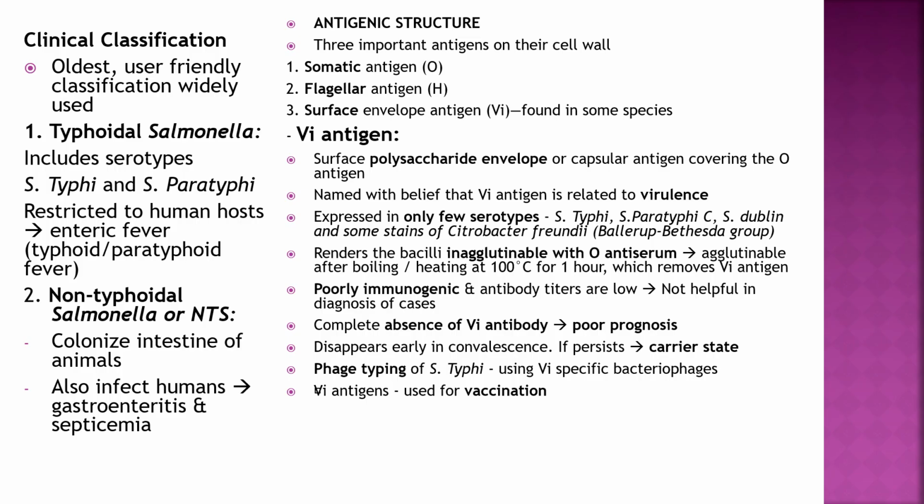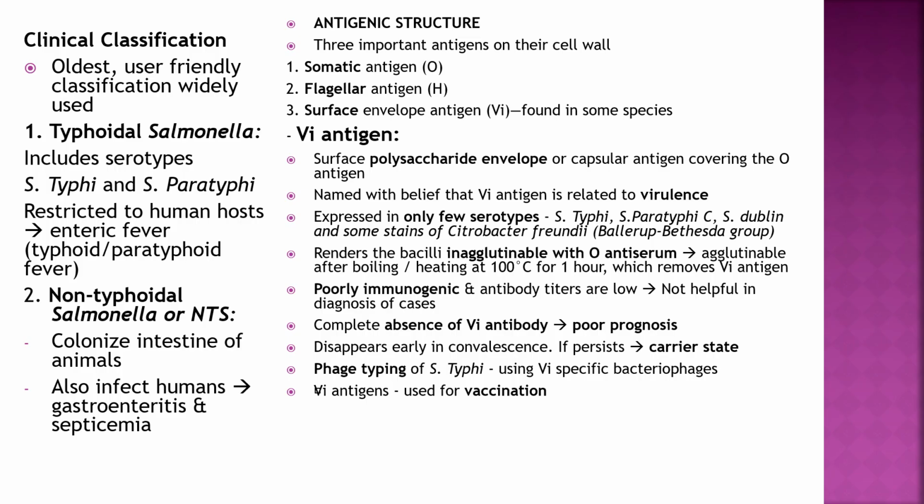Antigenic structure: three important antigens on their cell wall, somatic antigen O, flagellar antigen H, and surface envelope antigen Vi, found in some species. The Vi antigen is a surface polysaccharide envelope or capsular antigen covering the O antigen, named with the belief that Vi antigen is related to virulence. It is expressed in only a few serotypes: S. typhi, S. paratyphi C, S. dublin, and some strains of Citrobacter freundii.